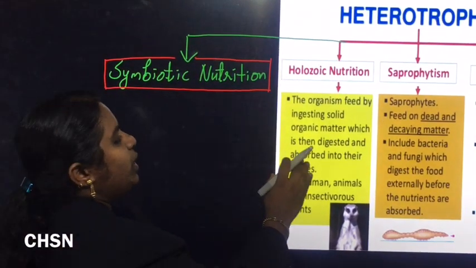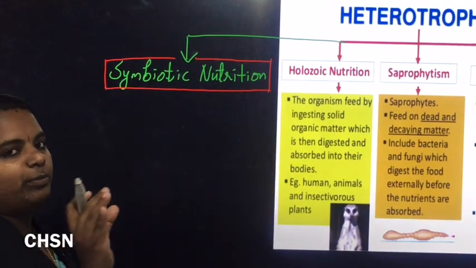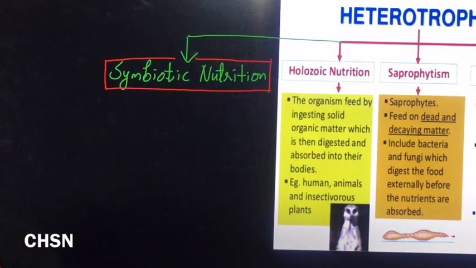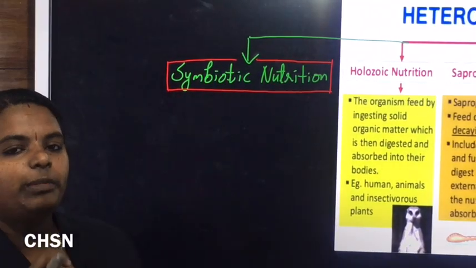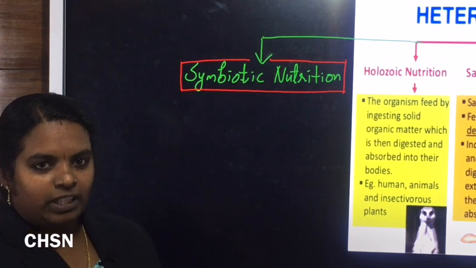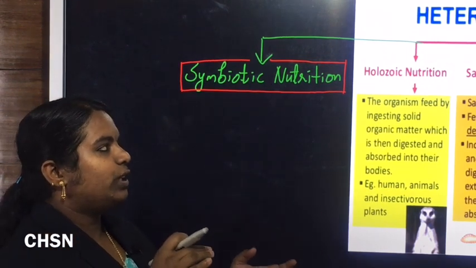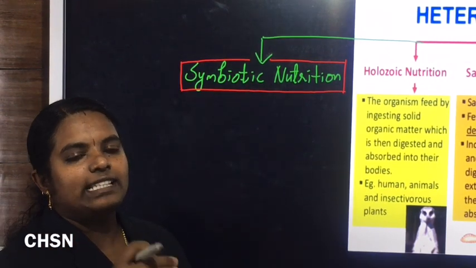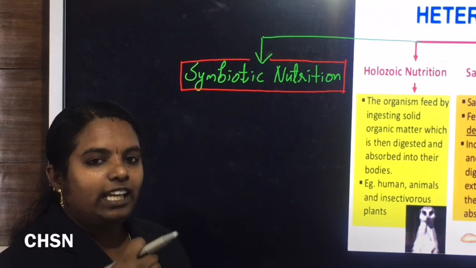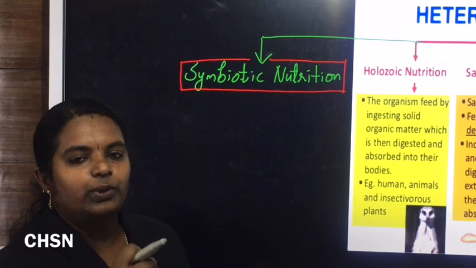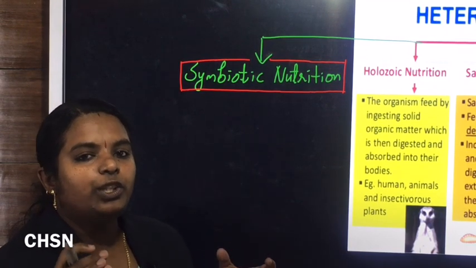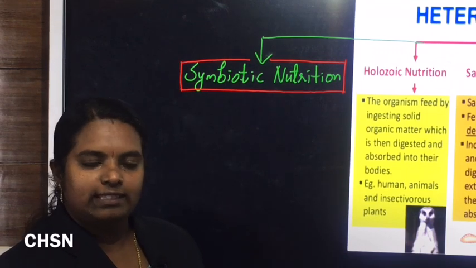Holozoic nutrition means that during this type of nutrition, the organism ingests the food as a whole, that means complete food, maybe in the form of solid or maybe in the form of liquid. So in case of holozoic nutrition, such kind of animals ingest the food as a whole or complete food, maybe in the form of solid as well as liquid.